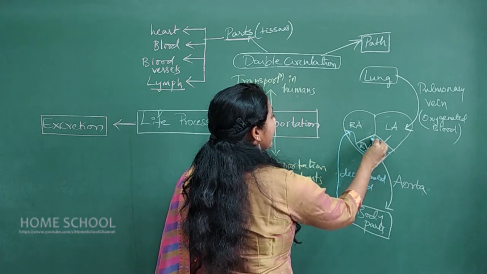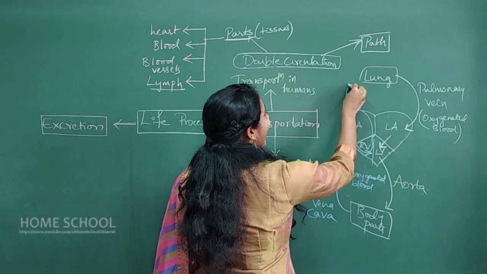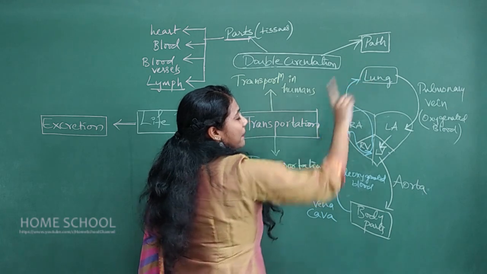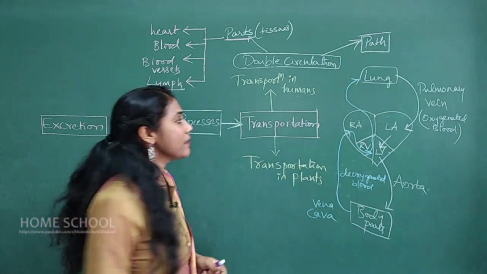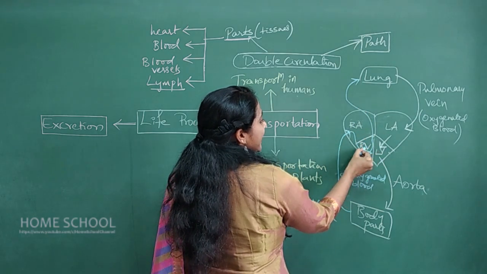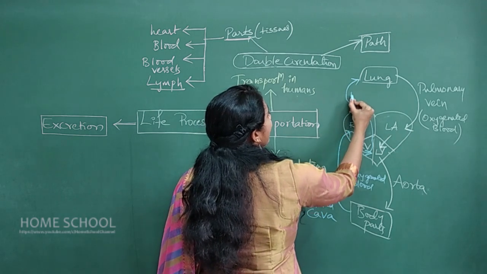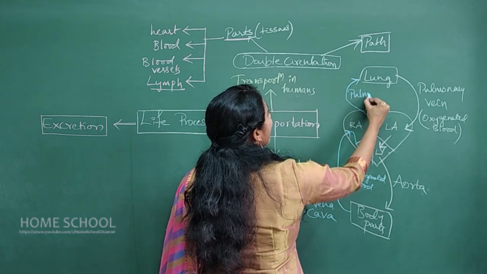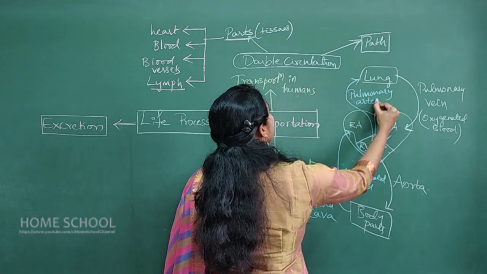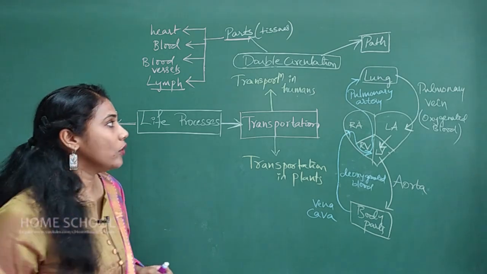From the right ventricle, the blood is carried by an artery called the pulmonary artery, and the deoxygenated blood goes back to the lungs. So the deoxygenated blood from the right ventricle to the lungs is carried by the artery called the pulmonary artery. This is the path that you must know carefully.